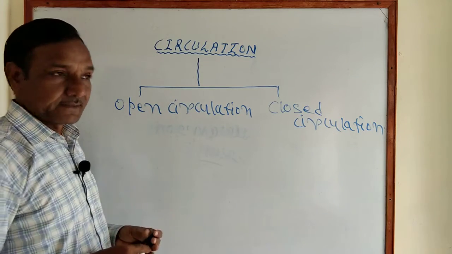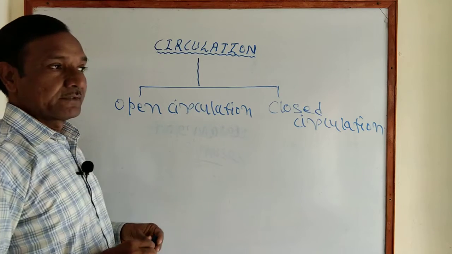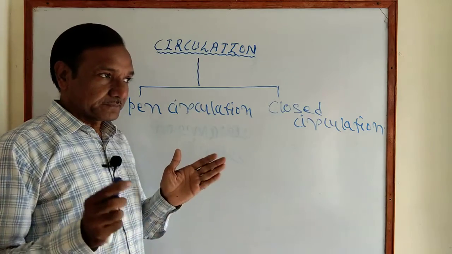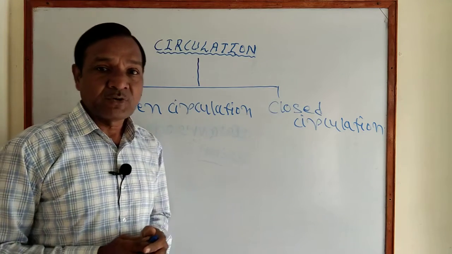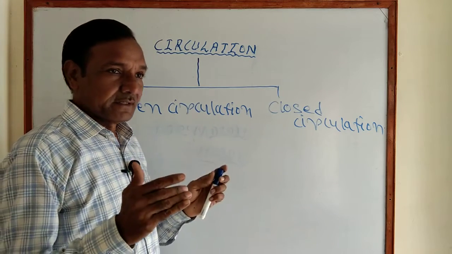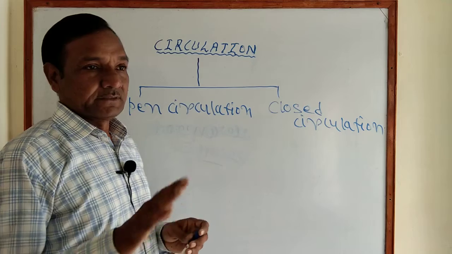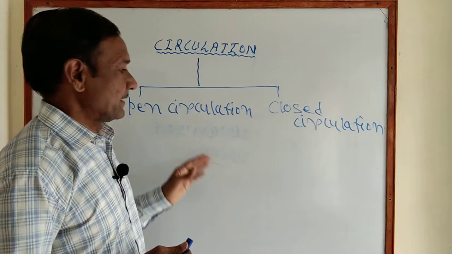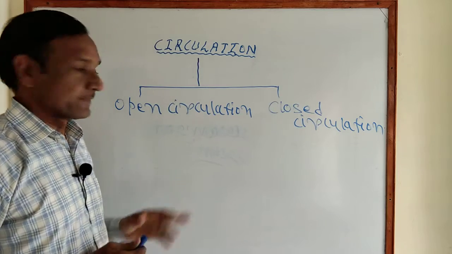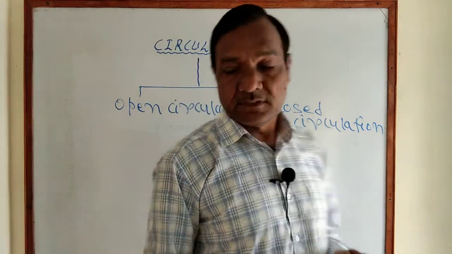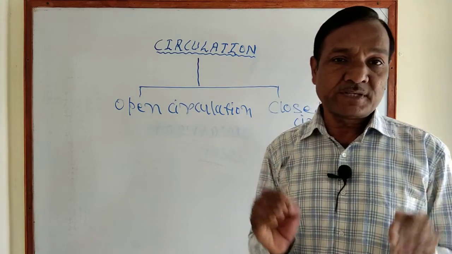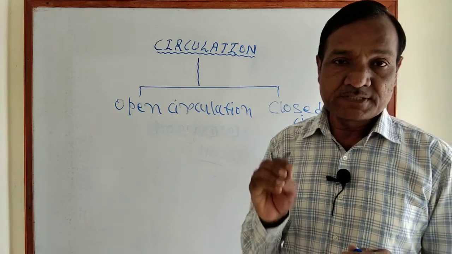Is it clear? Second, within open circulation, the exchange of material takes place directly between blood and the cells or tissues of the body. How does the exchange of material happen in open circulation?